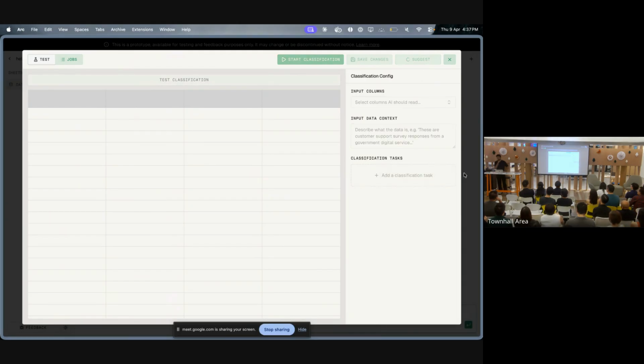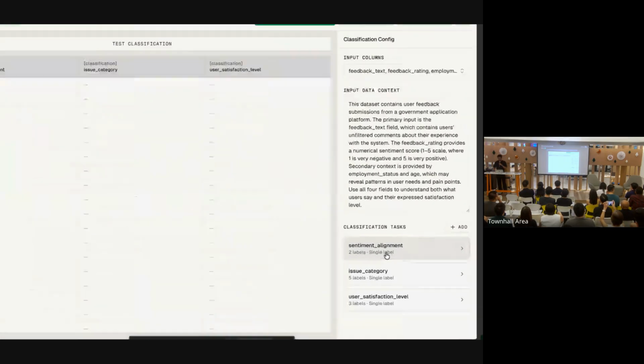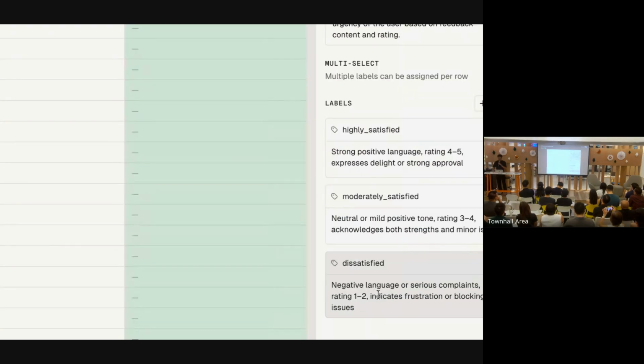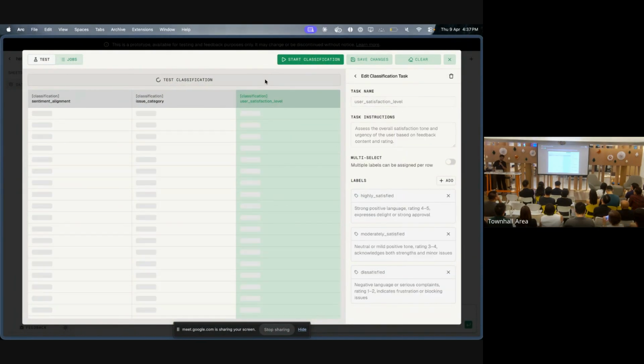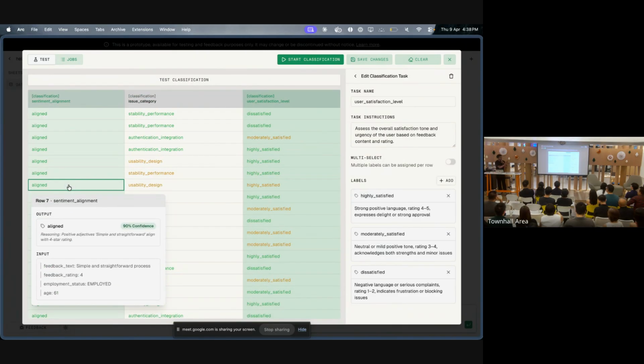What this does is it looks at a data set and says, okay, maybe let's try and structure it into these kinds of formats. It has come up with 3 different classification tasks. Let's analyze the sentiment of the particular feedback. Let's analyze the issue. Let's analyze the satisfaction levels also. After all of this, you can click test classification and then see a sample. Does this look good to me or does this not look good to me? And then you can edit what it means. So this is a sample test of the whole flow.